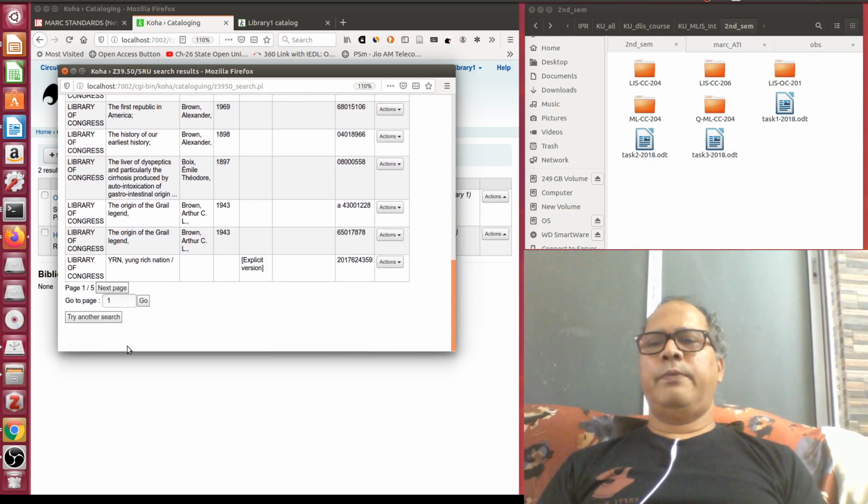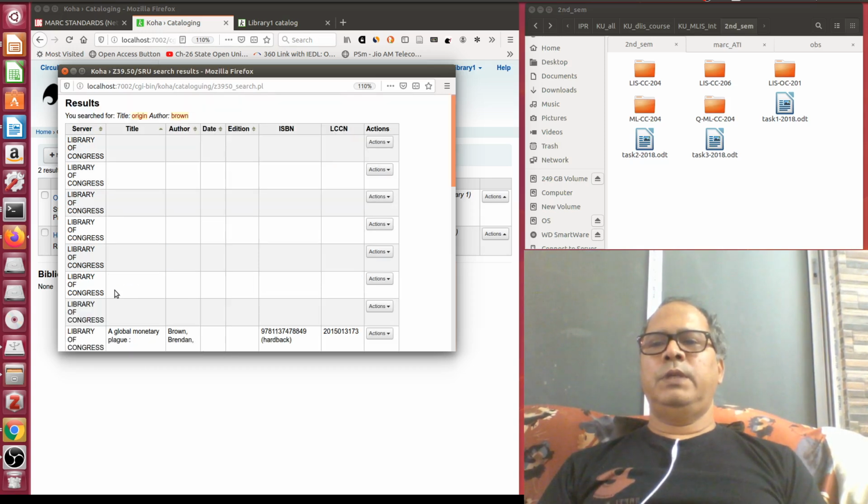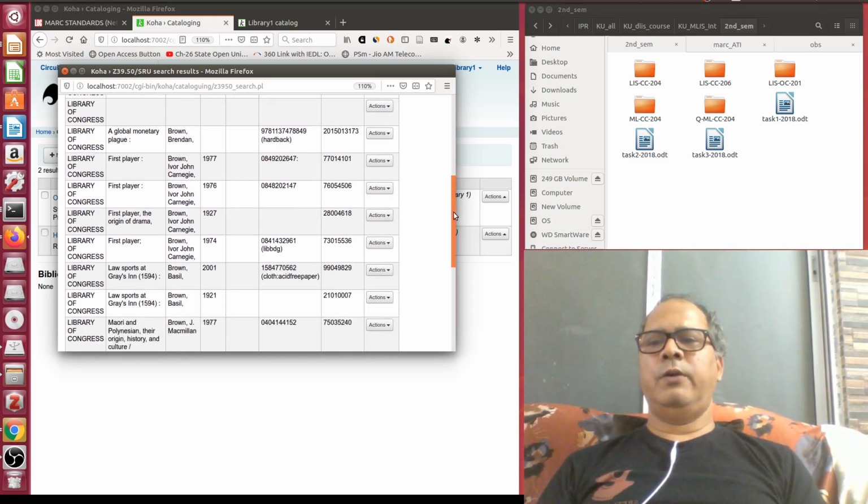Altogether there are 5 pages, so a lot of documents are actually available. I go to the next page. Still I am not finding the book I am searching for, so again I can go to the next page. From the next page, results will be coming from the Library of Congress. You see how advanced distributed cataloging is nowadays.